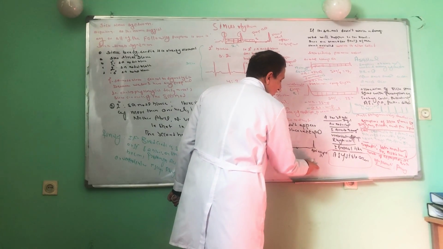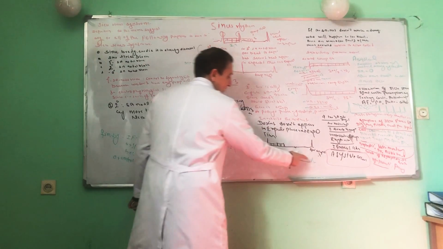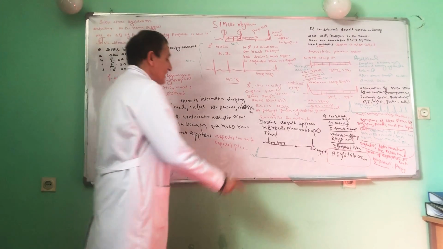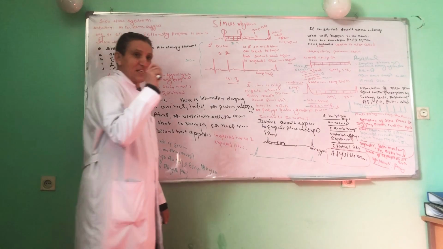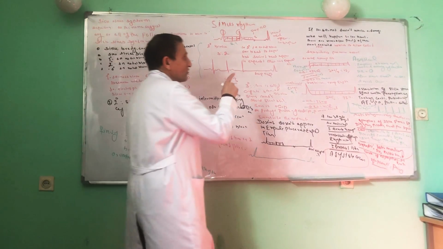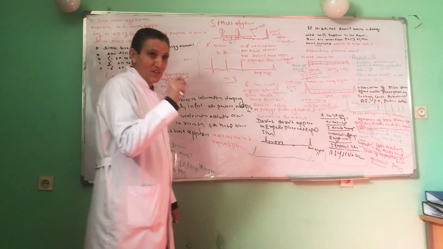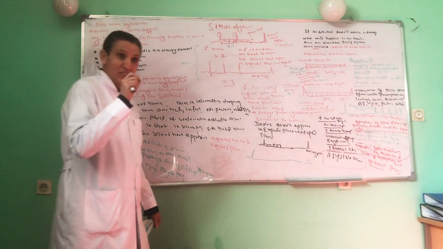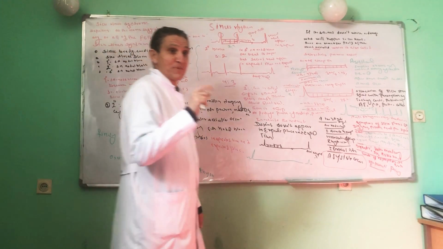Finally, the SA node doesn't work, but immediately the atrium is activated. This complex is called an atrial escape rhythm. When the SA node is damaged, doesn't work, or is destroyed, what will happen to the heart? Other parts of the heart are electrically activated, and they start working instead of the SA node. This is called escape rhythm.